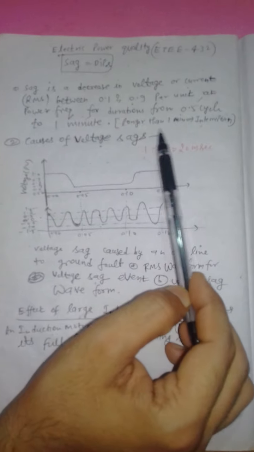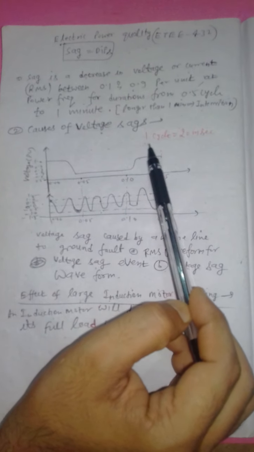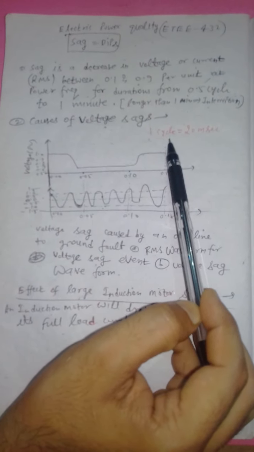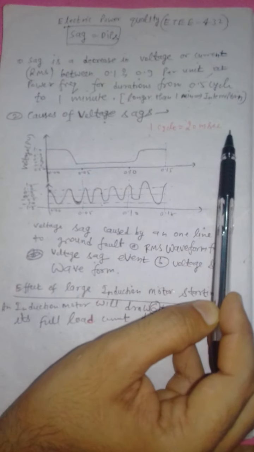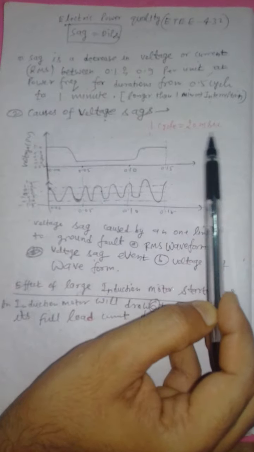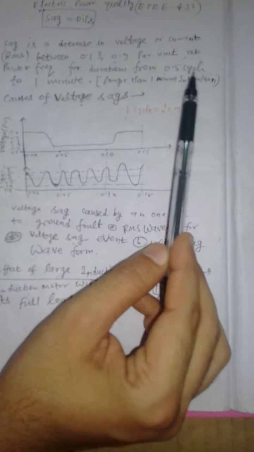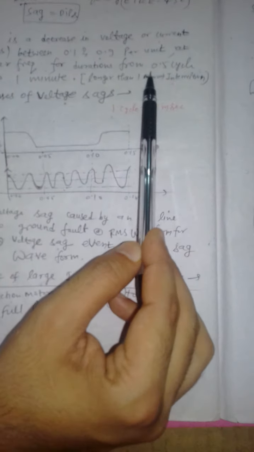If this duration exceeds 1 minute, then this is an interruption, right? So 1 cycle for 50 Hz power frequency is equal to 20 millisecond. Time period is 1 by frequency, so 1 by 50 becomes 20 millisecond. So 0.5 cycle means it is 10 millisecond. So 10 millisecond to 1 minute, right?